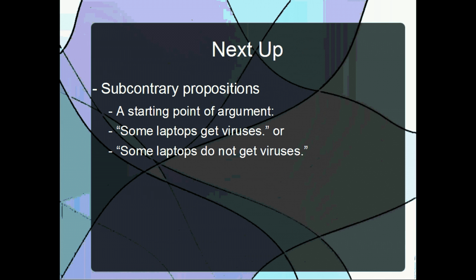Okay, so next up we'll talk about the sub-contrary relationship of propositions. These are important as a starting point for argument, because at least one of them has to be true. It can't be false that at least one laptop gets viruses and at least one laptop does not get viruses. Those cannot both be false at the same time. For that reason, at least one of them has to be true.